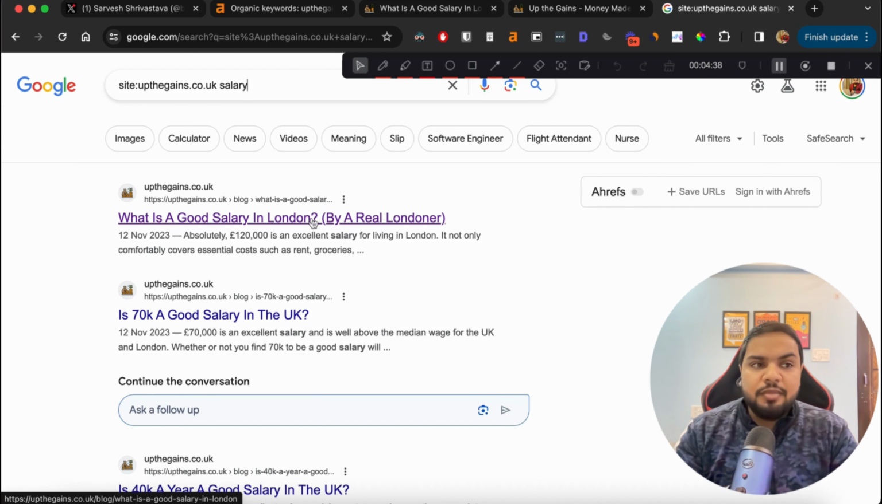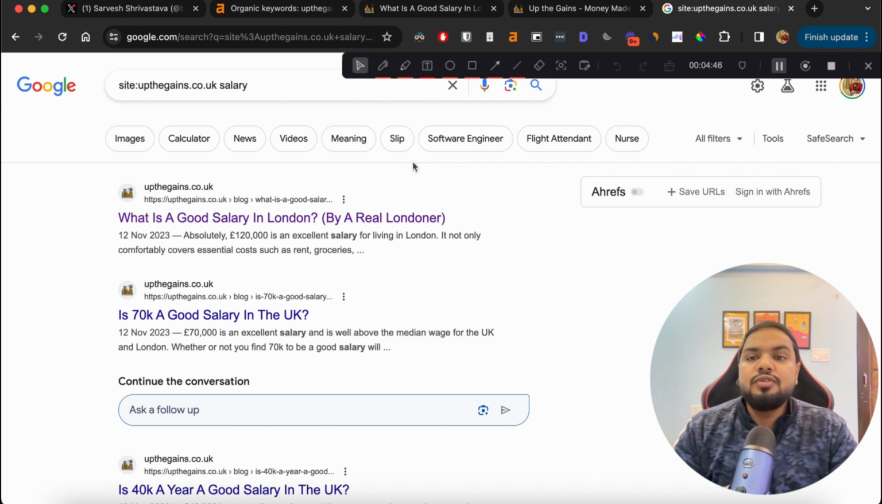So these are extremely relevant pages that you can build internal links from to this particular page. So that's how we do step 2. Now in step 1, we have decided which page we are going to build the internal links to, and in step 2, we have decided which pages we are going to build the internal links from.